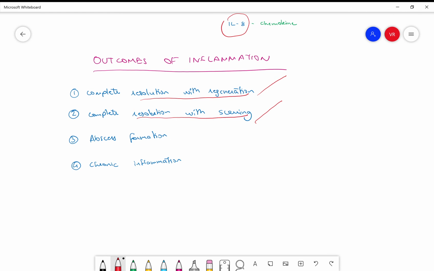If acute inflammation is not able to do the job, there's going to be abscess formation, or it may follow on to become chronic inflammation, both of which are very dangerous and denote that the disease is not under control and is going to need further help.